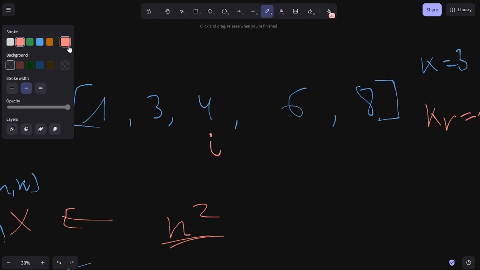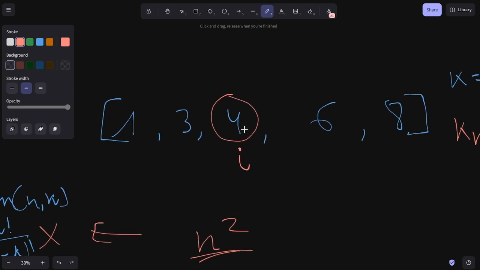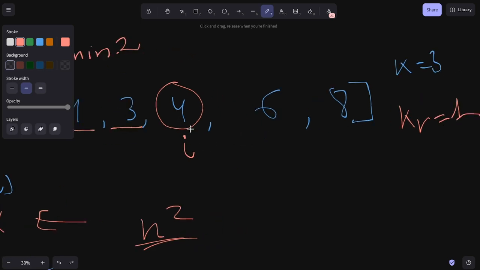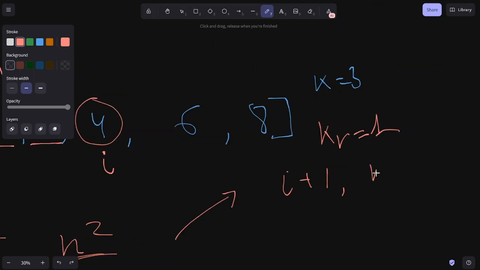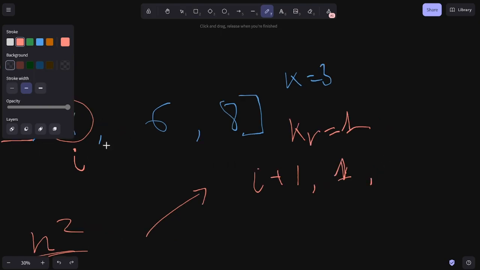So every time we try to pick a new number in here, what we update will be the minimum difference, right? So if we want to update the minimum difference, we will have to know all the numbers that we have picked before it. So assuming that we already picked 1 and 3 here, and the minimum difference at that time would be 2, right? If we don't choose to pick 4, the not picked will be I plus 1, K still equals 1, and then we have the same set of picked numbers.